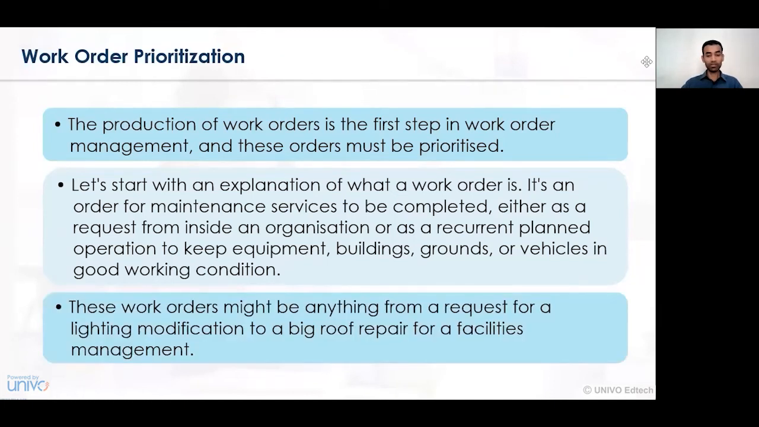Those work orders might be anything from a request to a light modification. There are certain work orders required for an effective conclusion of the activities, or for just a small series of activities. So depending on what type of activity it is and for what duration it needs to be conducted, the work order prioritization needs to be undertaken, and accordingly the task needs to be completed.